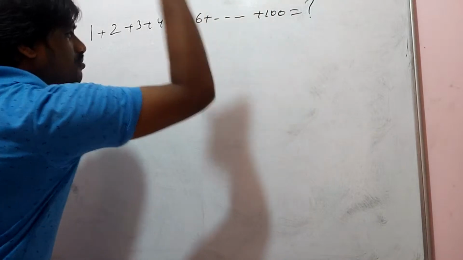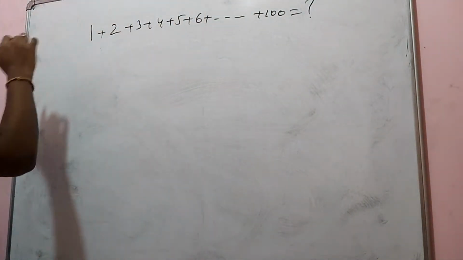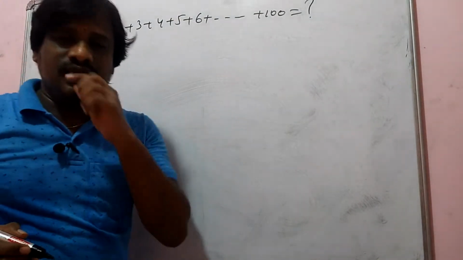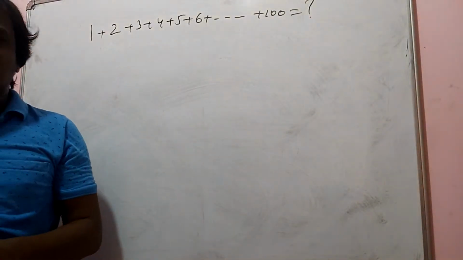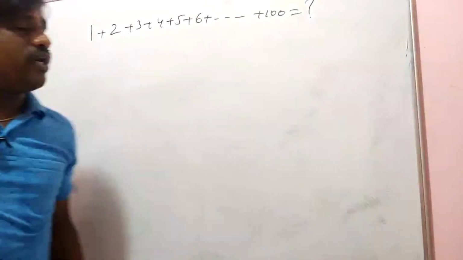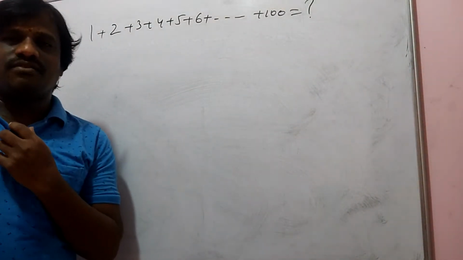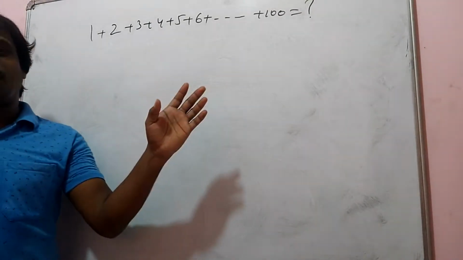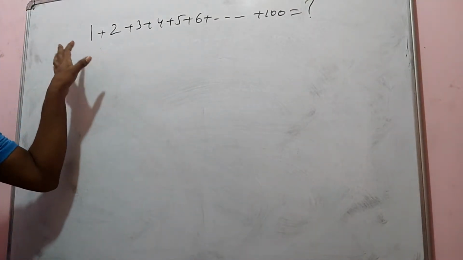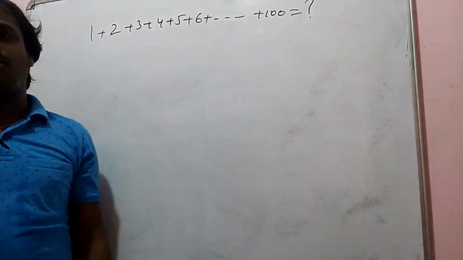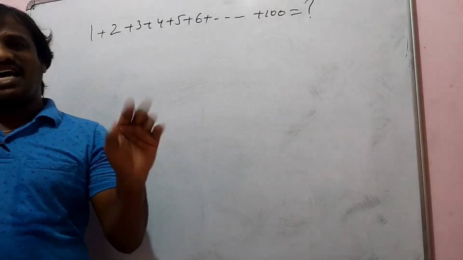Carl Friedrich Gauss is known as the Prince of Mathematics. He gave the answer in 2 minutes.